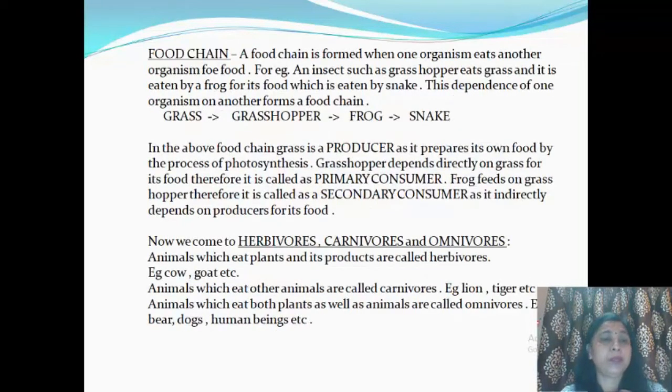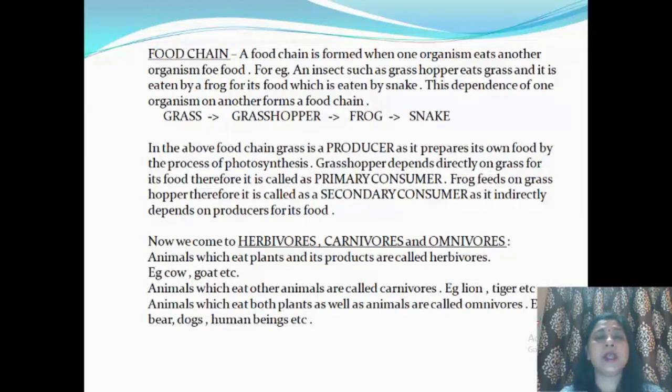Now, food chain. What is a food chain? Food chain means who eats whom. It's a chain, and as the name suggests, food, so who eats whom means कौन किसे खाएगा. The food chain is formed when one organism eats another organism for food. For example, an insect such as a grasshopper eats grass and it is in turn eaten by a frog for its food, which is eaten by a snail. And this dependence of one organism on another forms a food chain.